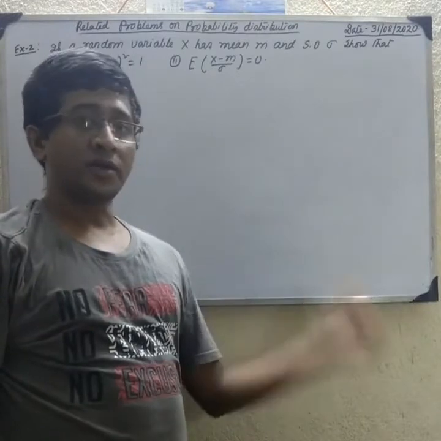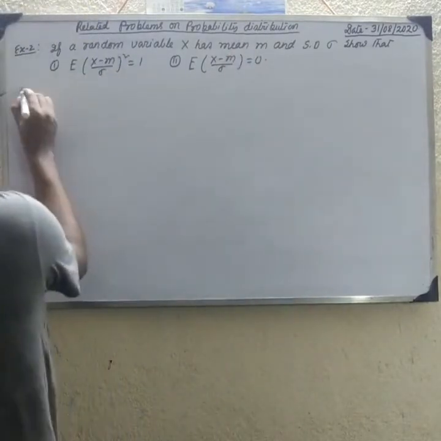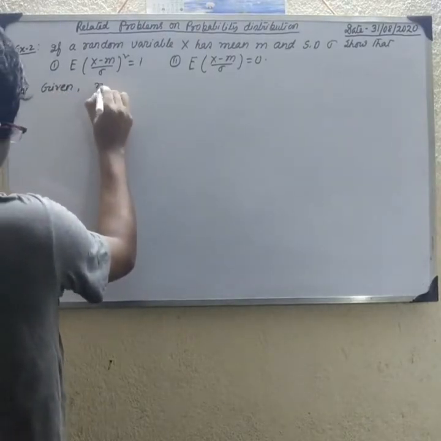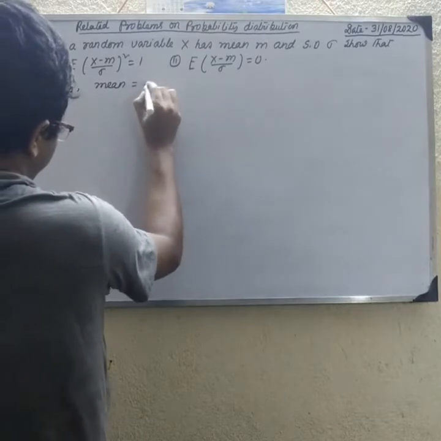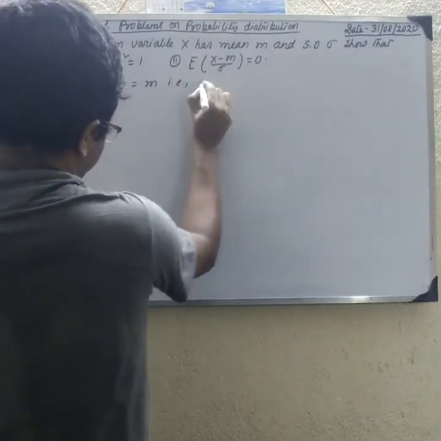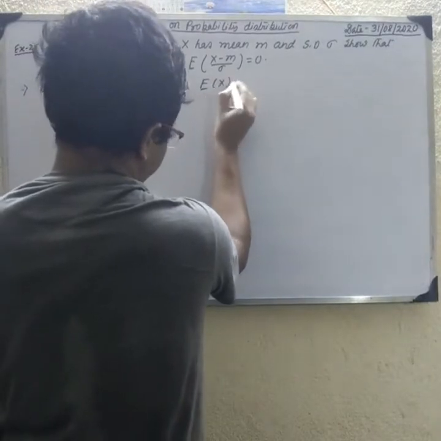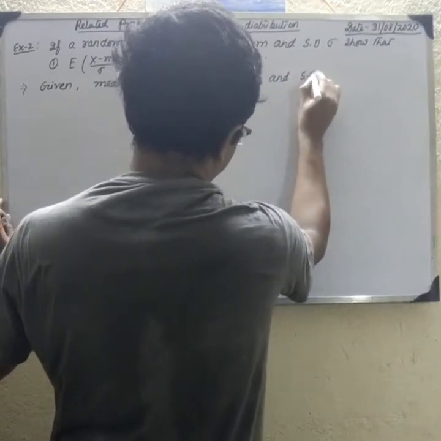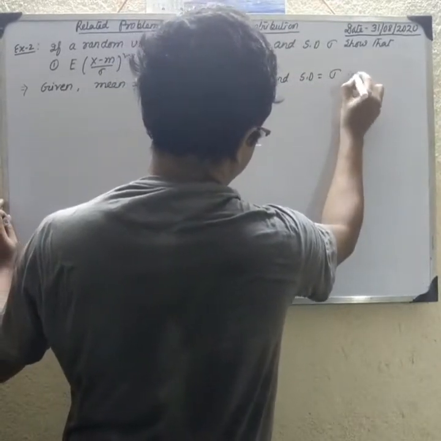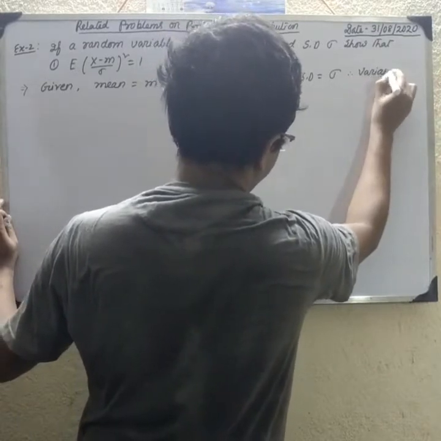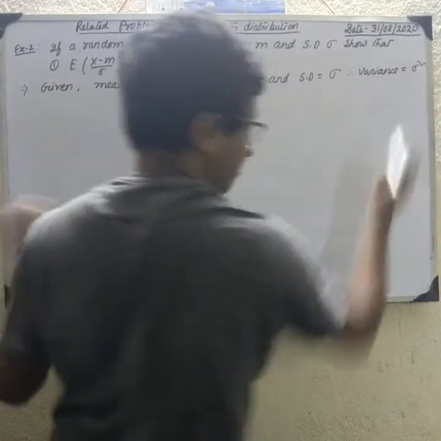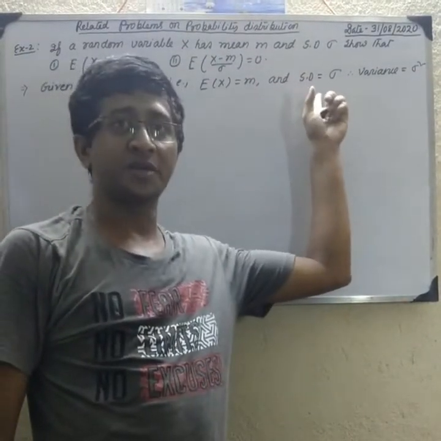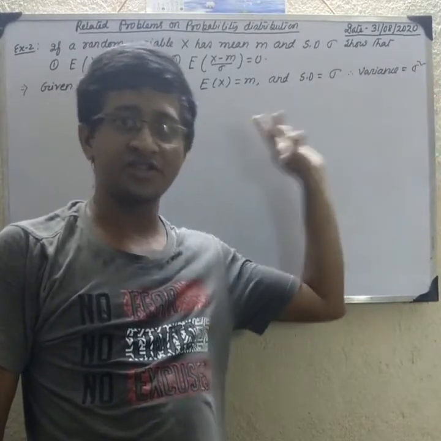Okay, first of all, what is the given condition? Given mean equal to m, that is E of x equal to m. This is the mean, and standard deviation equal to sigma. Therefore variance equals sigma square, because the positive square root of variance is called standard deviation. So if standard deviation is sigma, then variance is obviously sigma square. This is the given condition.